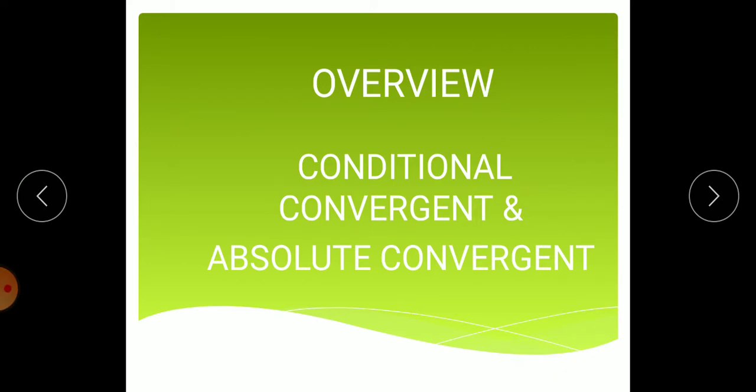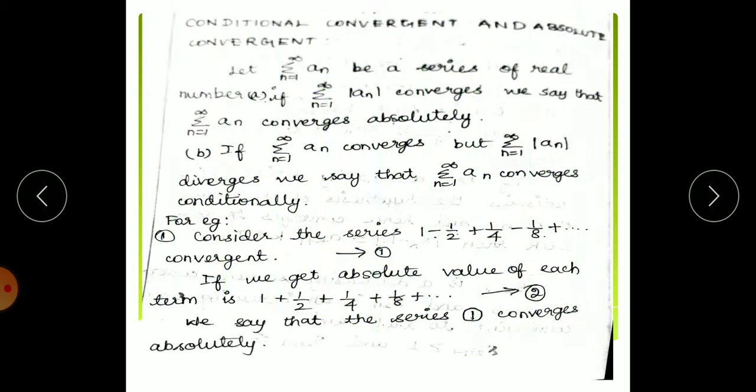Today we are going to see conditional convergence and absolute convergence in the series of real numbers. First we can see the definition of conditional convergence and absolute convergence with examples. Let summation an be a series of real numbers. If summation modulus of an converges, we say that summation an converges absolutely.